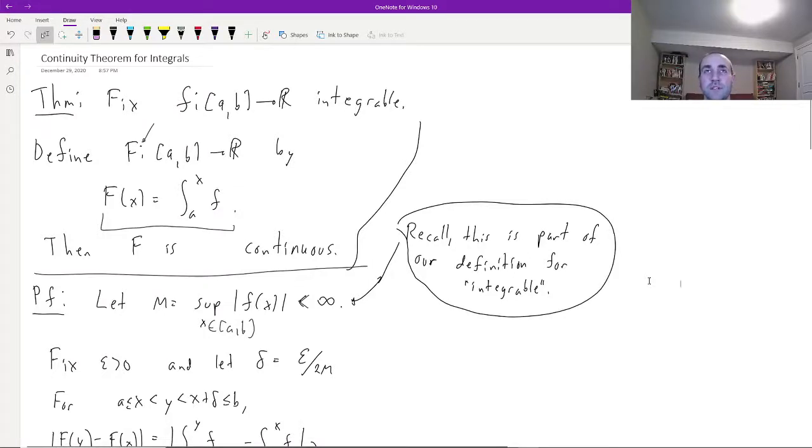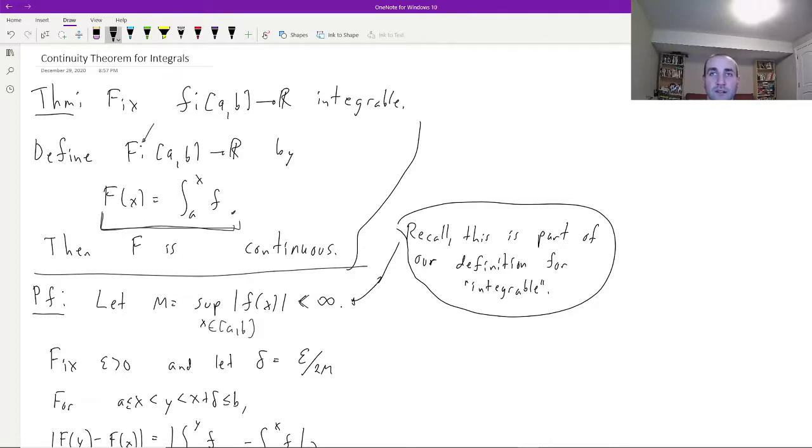So in this video, we're going to go over a continuity theorem for integrals, which is weaker than the fundamental theorem of calculus, and you'll see by the end of the video that that weakness is in fact necessary. So I fix a function little f from the interval [a, b] to R, and I assume that f is integrable, and I define a function big F by this formula here: F of x is equal to the integral from a to x of little f.